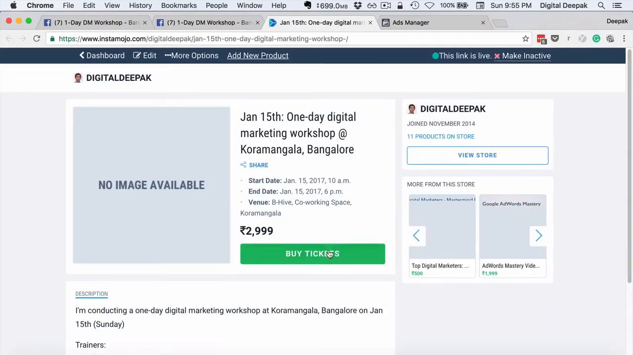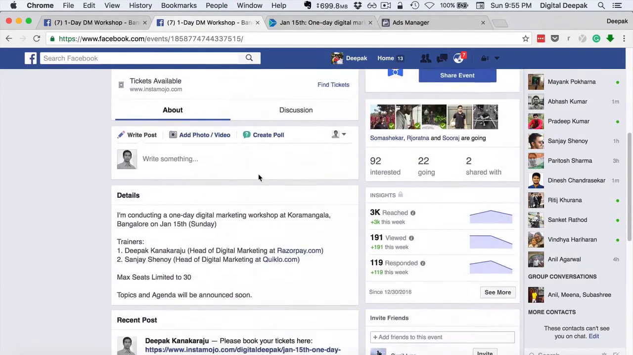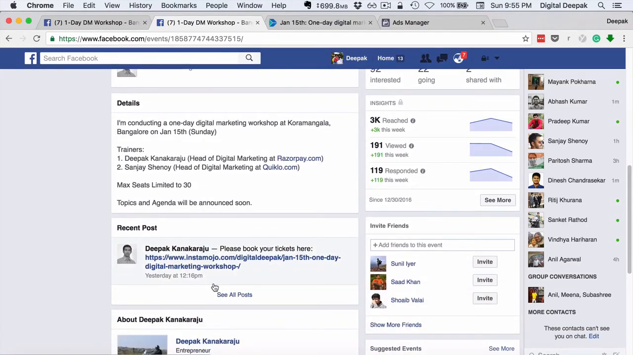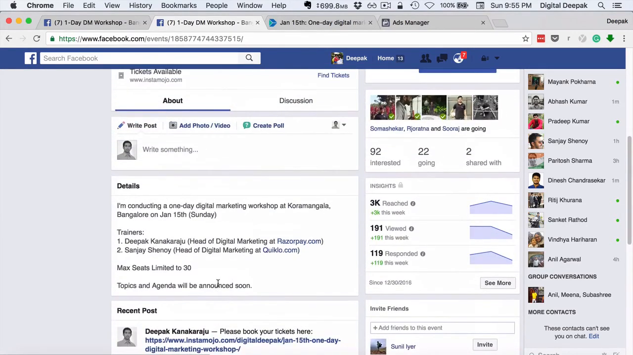InstaMojo is where I am selling the tickets, so people can click buy tickets and go ahead and buy the tickets here. And you can see the details here, and if you make a post, then your audience will be notified. So here is where we can see the insights. You can see 3000 people reached, 191 viewed, 119 responded.